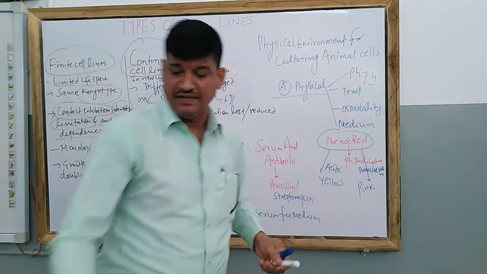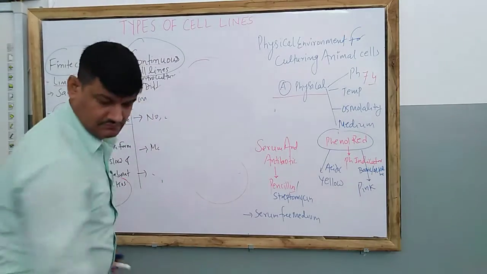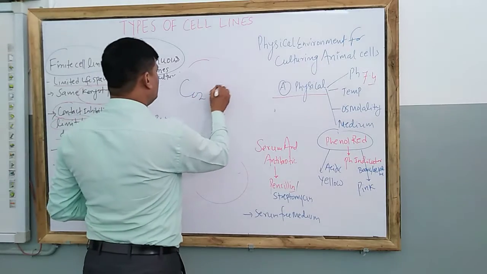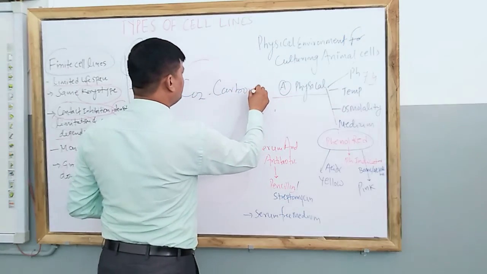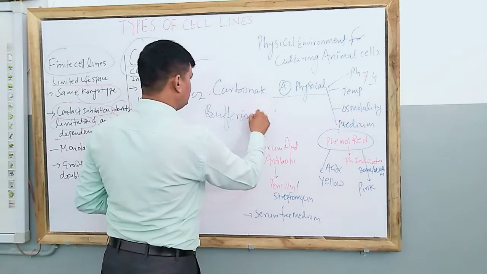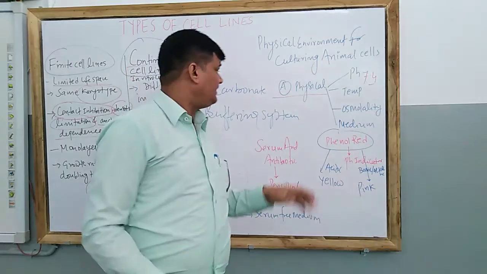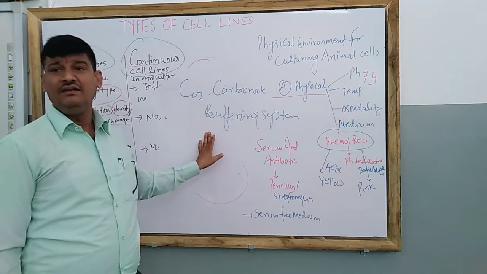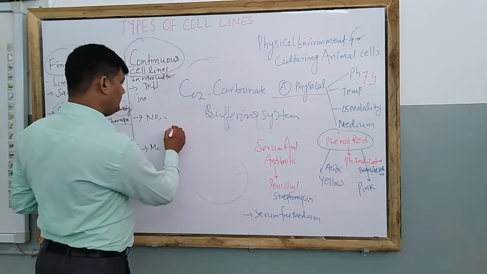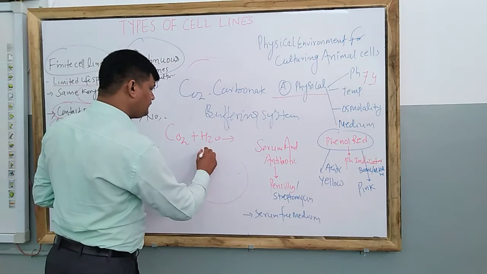pH is maintained by the CO2 carbonate buffering system. Okay, so pH is maintained by the carbonate buffering system. Let us see how it happens in the cell. Suppose CO2 plus H2O, what will it give? H2CO3.